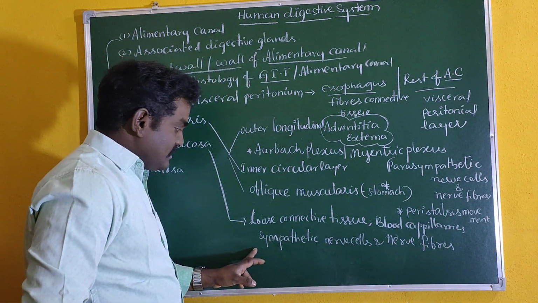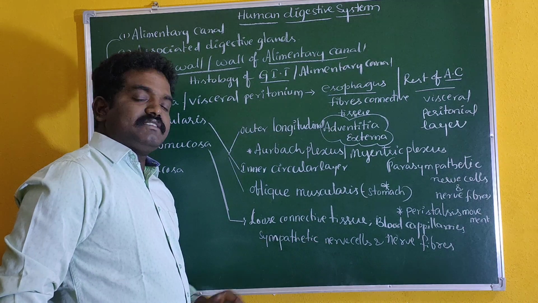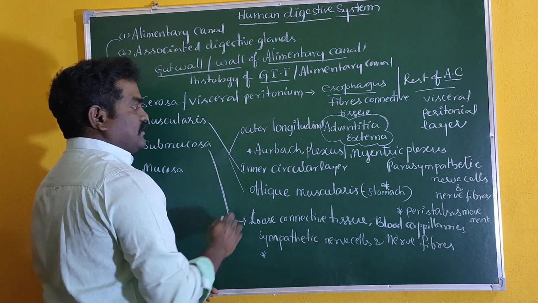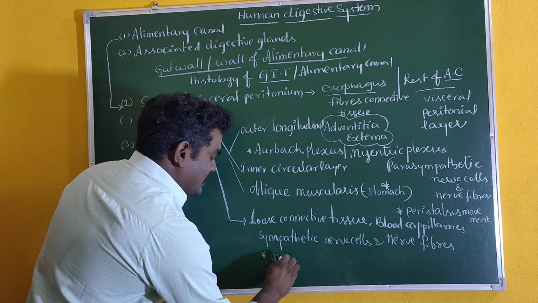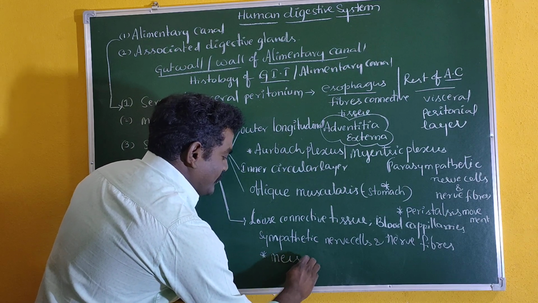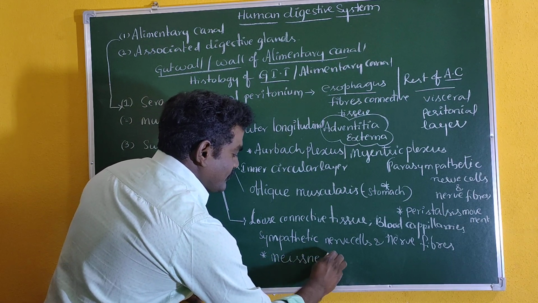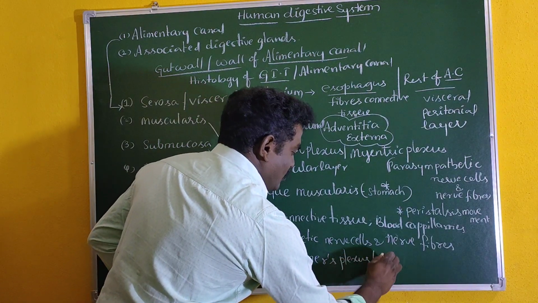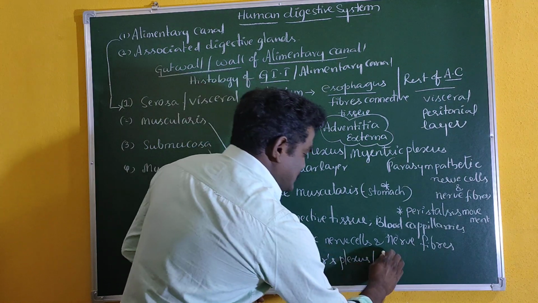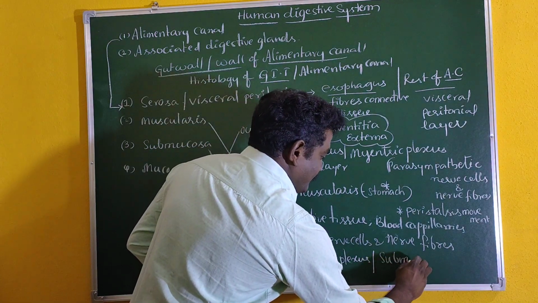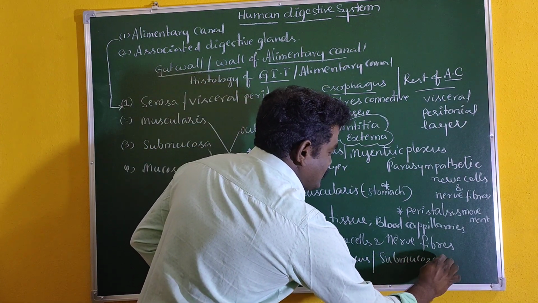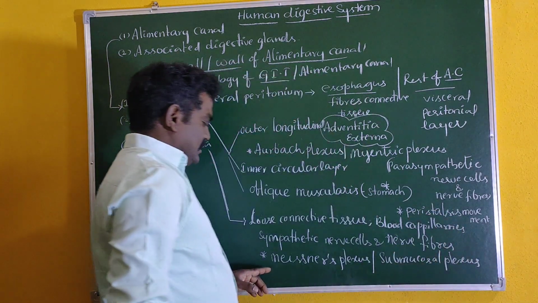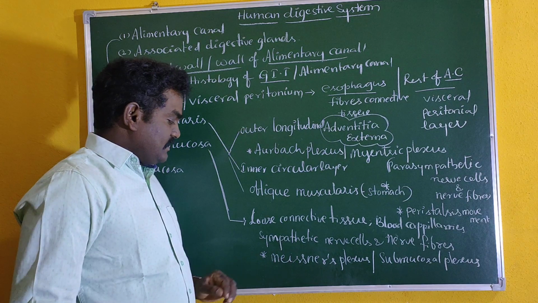Because of the presence of these sympathetic nerve cells and nerve fibers, we find one more important plexus that we call the Meissner plexus or submucosal plexus.